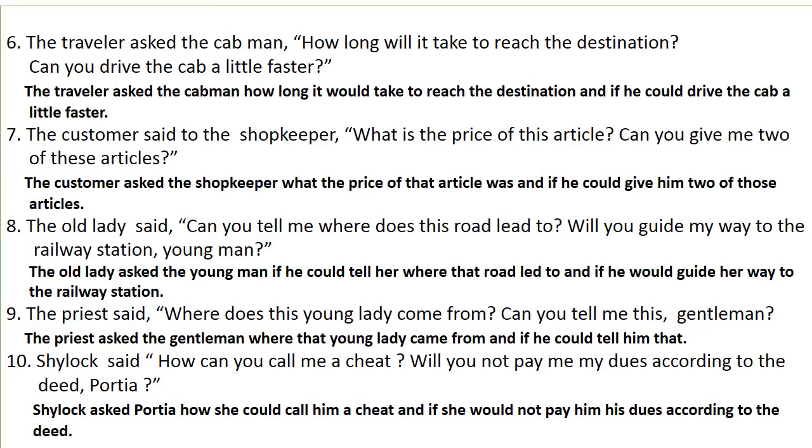The traveler asked the cabman, "How long will it take to reach the destination? Can you drive the cab a little faster?" In this sentence also there are two interrogative sentences, one starting with how and the second with can. So there are both types of interrogative sentences in this sentence. The traveler asked the cabman how long it would take to reach the destination and if he could drive the cab a little faster.